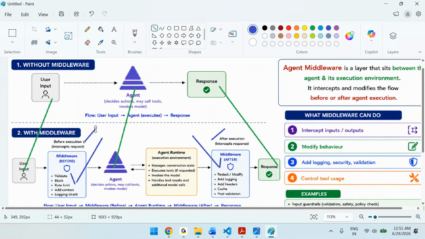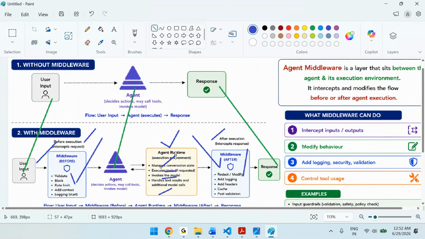Before execution means the request, whatever you are sending. You can intercept it, print it, validate it. After execution means you have the response. That response you can intercept, modify, log, change, cache, and so on. In between, the agent gets executed, the agent runtime. Agent runtime means executing the tools, invoking the models, all those things. Therefore, before execution, you can take care of the request. After execution, you can take care of the response.